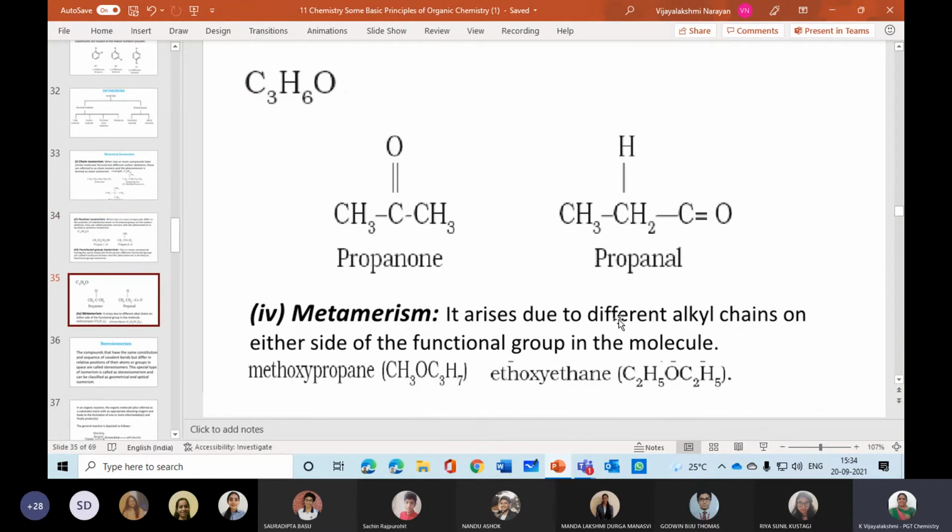Metamerism is nothing but a different alkyl group only, not a different position of the functional group. It is the alkyl group only that is different. Here propane is there, here ethane is there. So that is a different alkyl group. Propane means 3 carbons will be there, ethyl means 2 carbons are available. So in that way, metamerism.